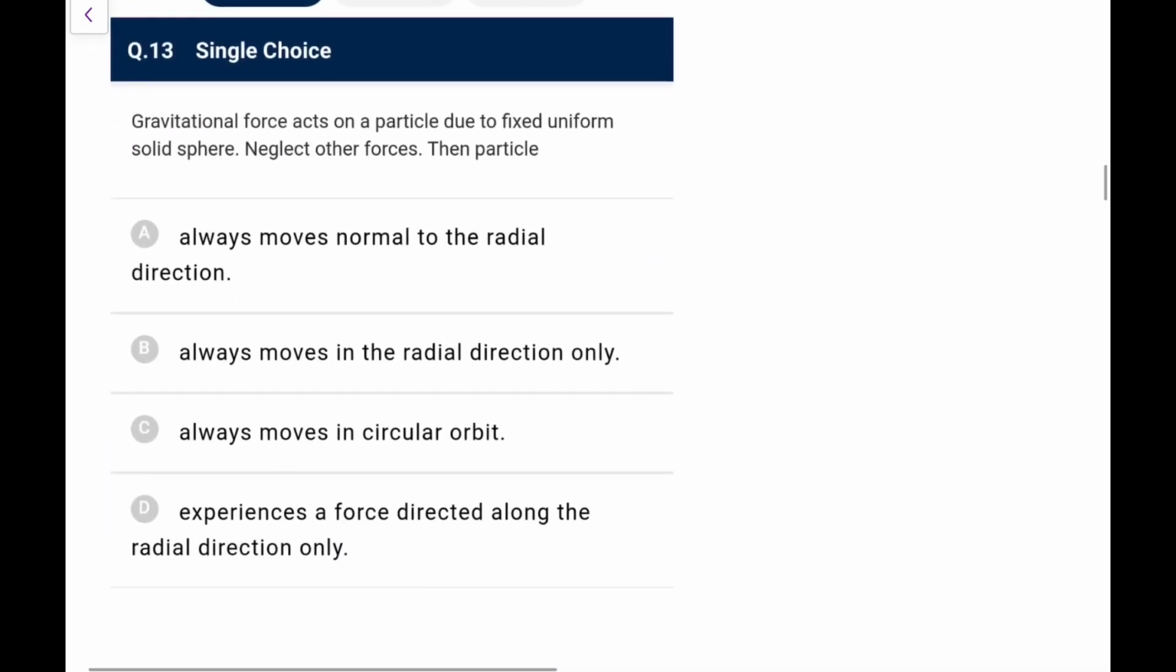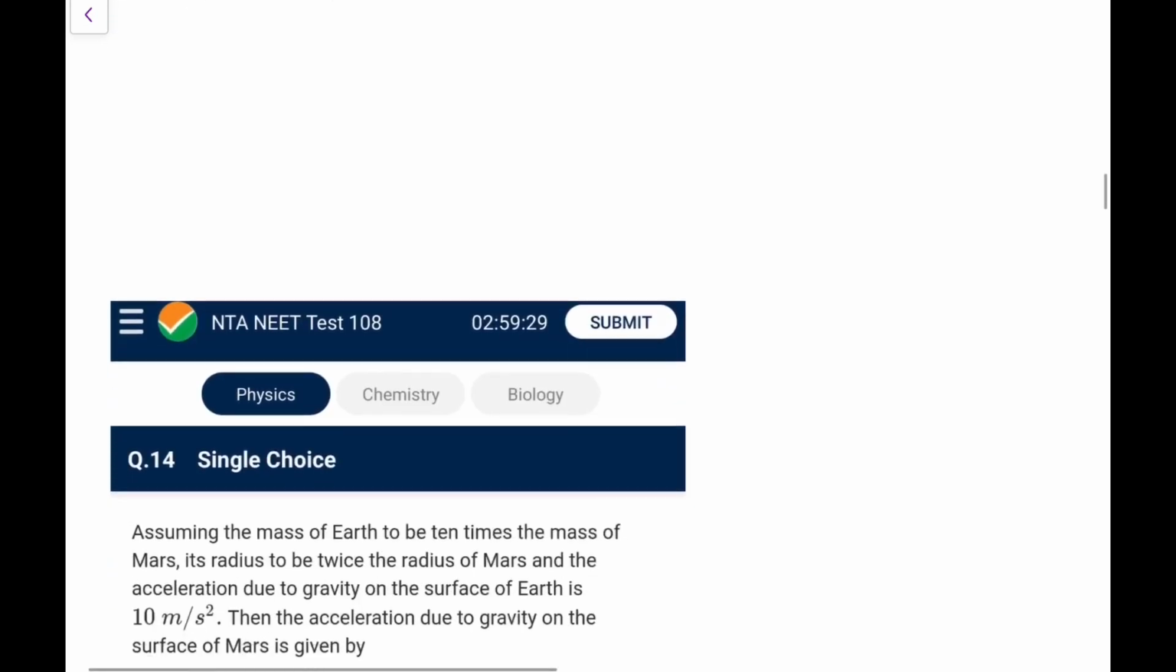It's a nice one. Next, gravitational force acts on a particle due to a fixed uniform solid sphere. Neglect other forces on the particle. Always moves normal to the radial direction, always moves in the radial direction, always moves in a circular orbit, experiences a force directed along the radial direction only. So that would be the answer, because F is always radial for a solid sphere. You know the force is always along minus r, that is towards the center. So the particle always experiences a force towards the center, which is basically a radial direction. Regarding motion, we cannot say anything without knowing the initial velocity, direction and everything.